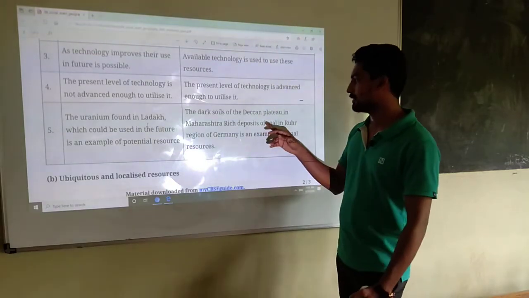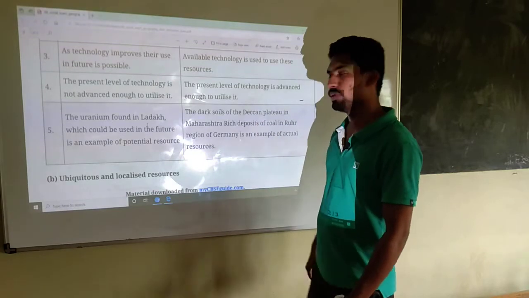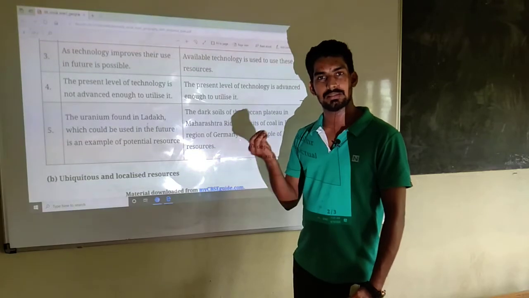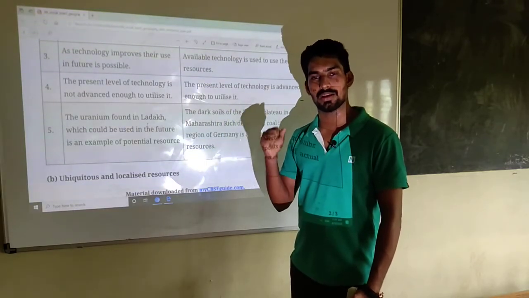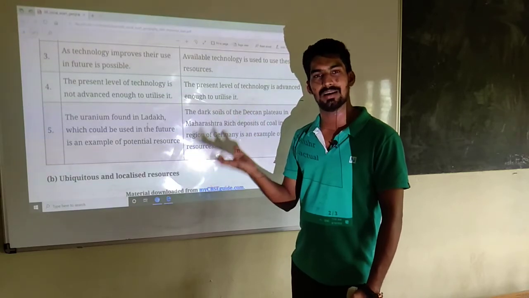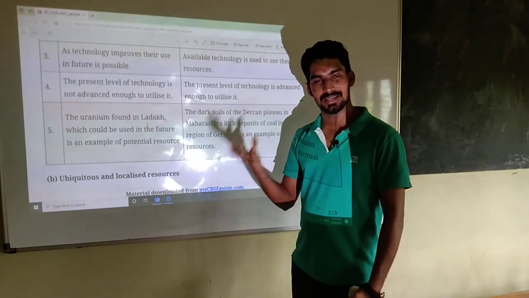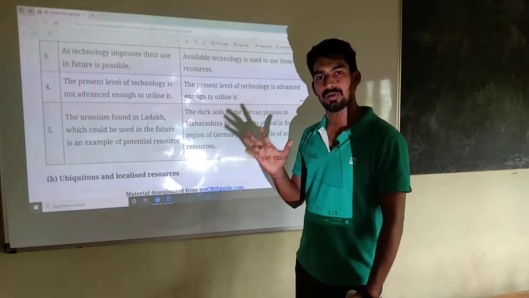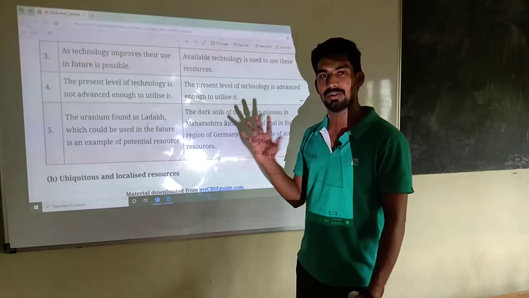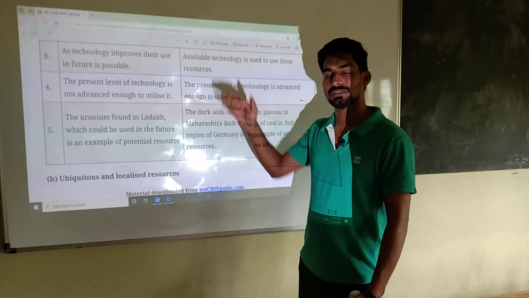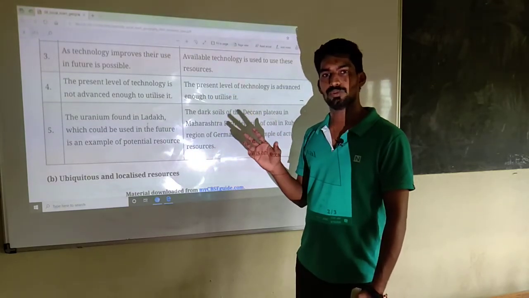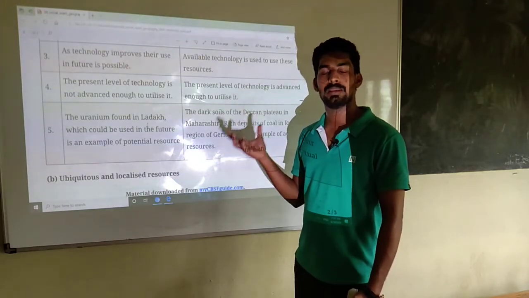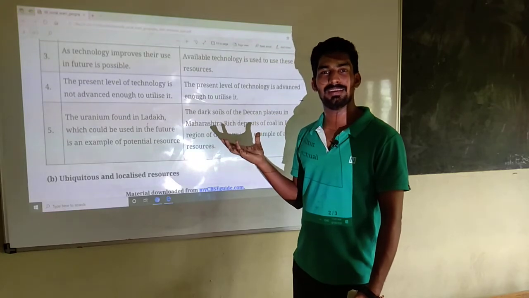Another example you can take is dark soil or black soil. We are utilizing black soil in our country. So black soil in India, iron deposit in India, and bauxite in India, these all are examples of actual resource. We know the quantity and we surveyed the quantity and quality of actual resource. Okay, these 5 points you can use to compare potential resource and actual resource. It is very simple, may be asked as a 5 mark question in your examination.